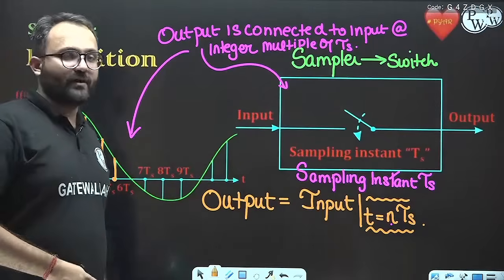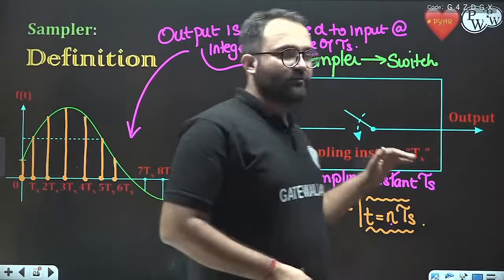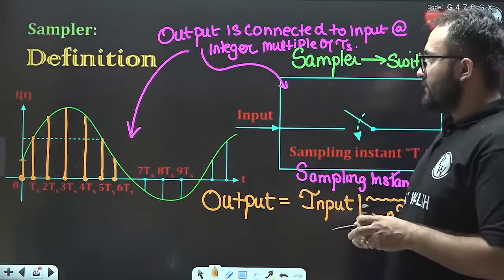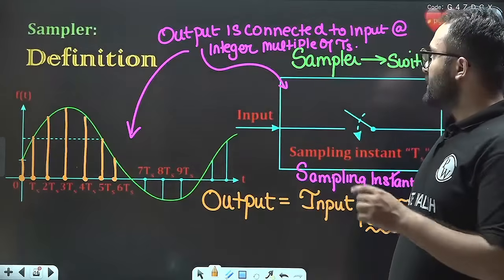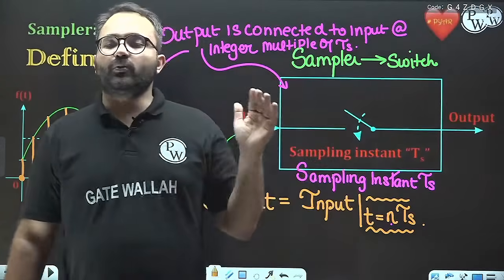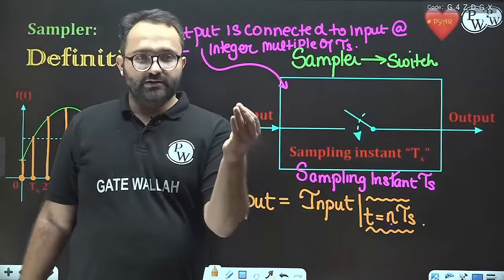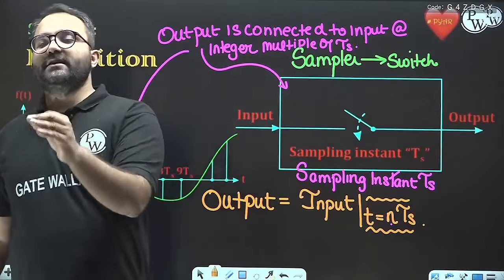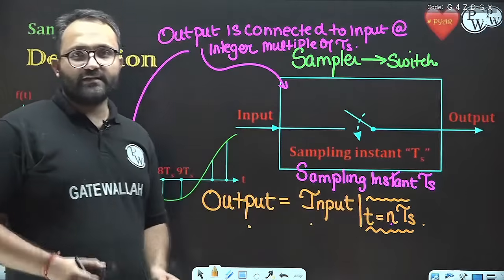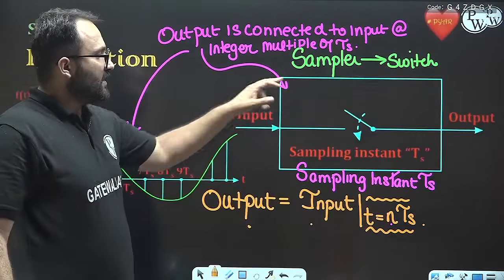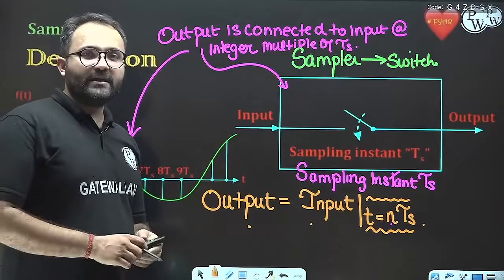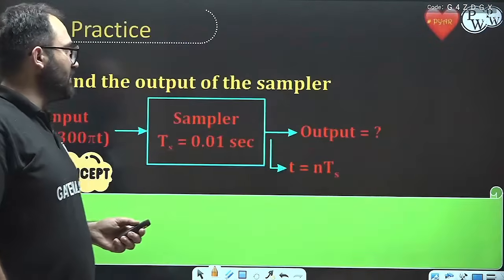Let me repeat this whole concept again. In the sampler, the output is equal to input at t equal to nTS. That is, the output is connected to the input only at integer multiples of TS.